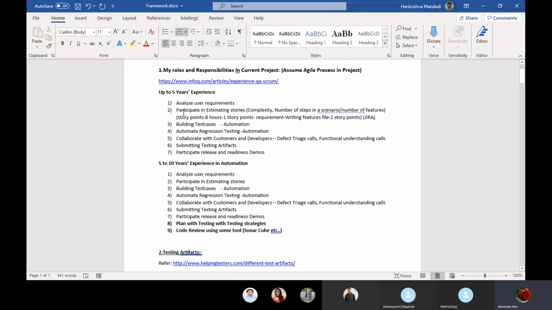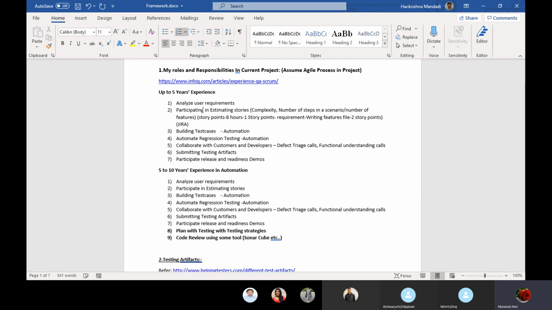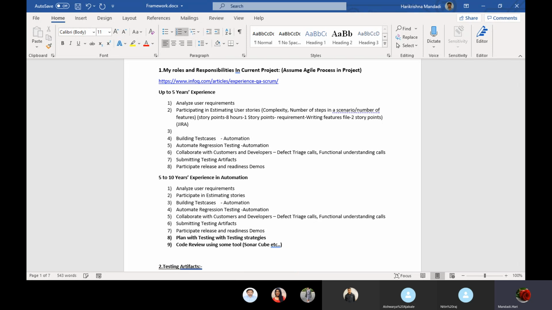The second point is participating in estimating user stories, or requirements, which is the same. And building test cases. You can add one more point if you want: writing feature files. We are going to tell these in a sequenced way.